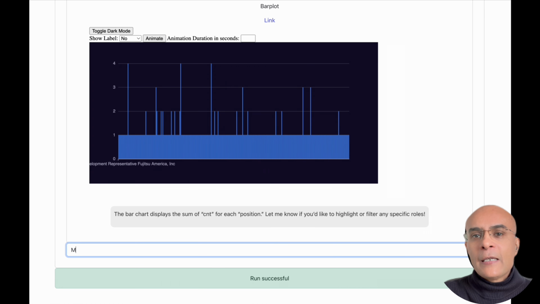So as we have decided in the strategy, let us take the clustering approach to standardize this position data. And we can ask a question such that: make a text clustering of the position, and let's go for 10 clusters.